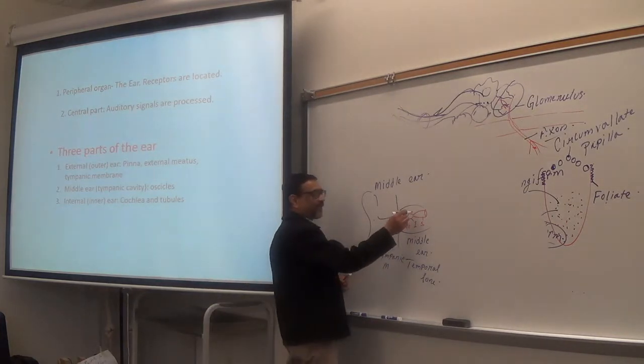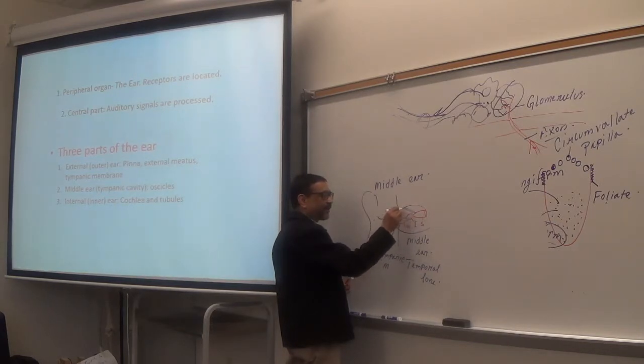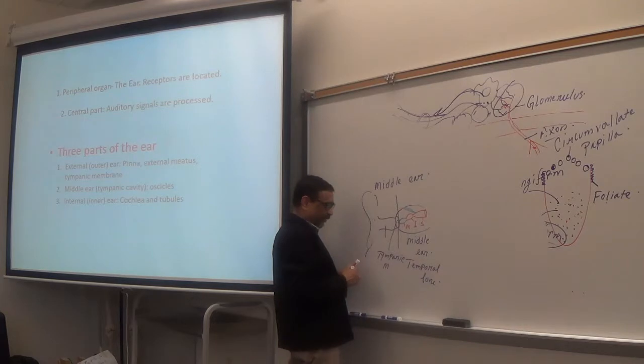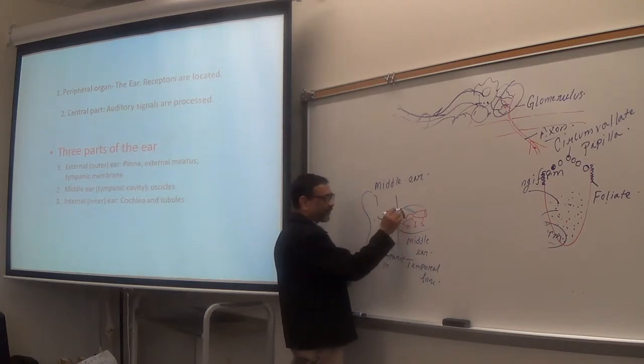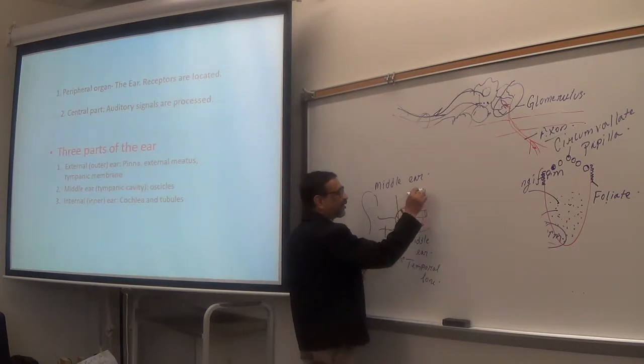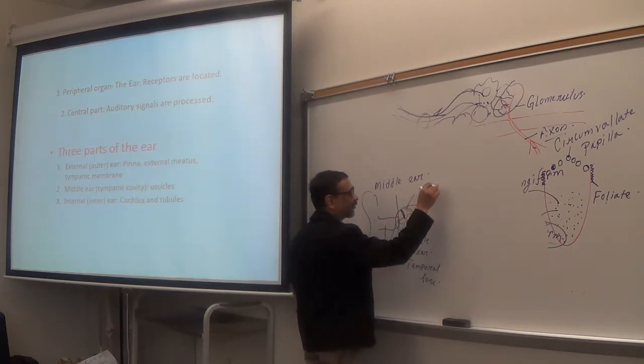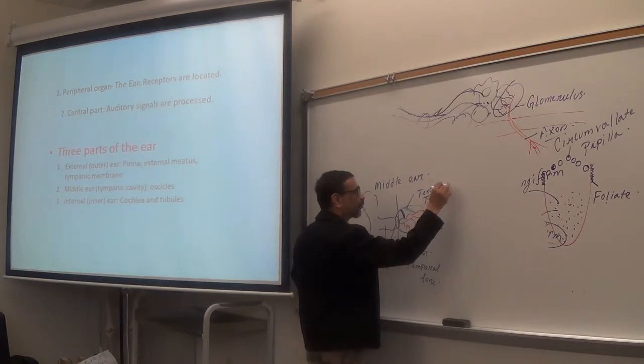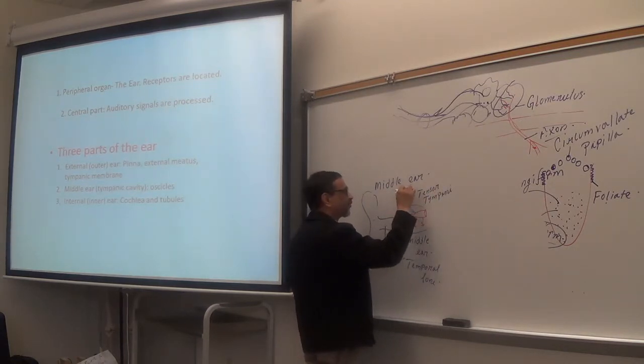These three ossicles are attached to the bone by the muscles, tiny muscles. Those muscles, you need to know the name of those muscles. Tensor tympani and stapedius.